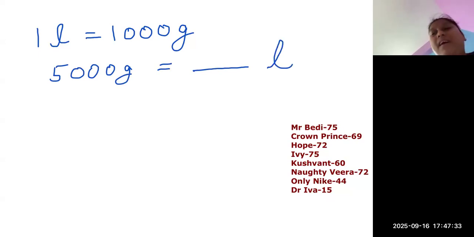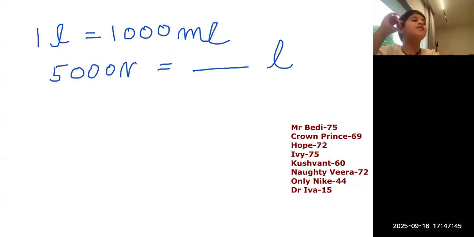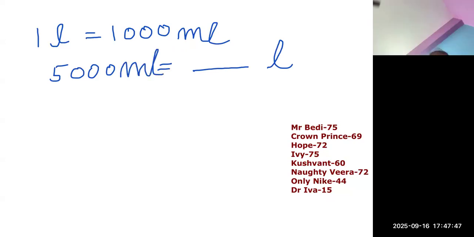Oh, sorry, I did it wrong. It's milliliters. My bad. I'm not doing kilograms. 1 liter is equal to 1,000 milliliters. So 5,000 milliliters is